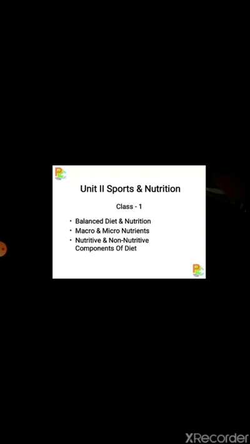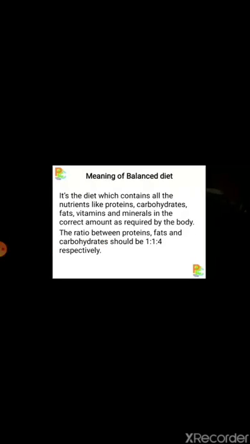This nutritious diet is known as balanced diet. So, dear students, let's see what is balanced diet. It is the diet which contains all the nutrients like proteins, carbohydrates, fats, vitamins, and minerals in the correct amount as required by the body.